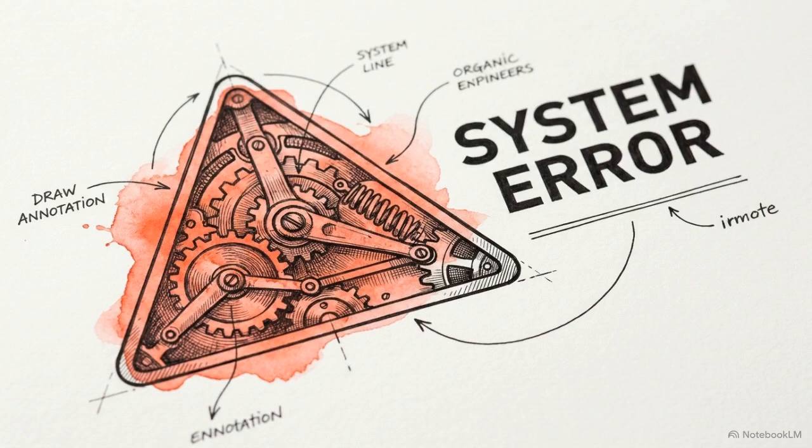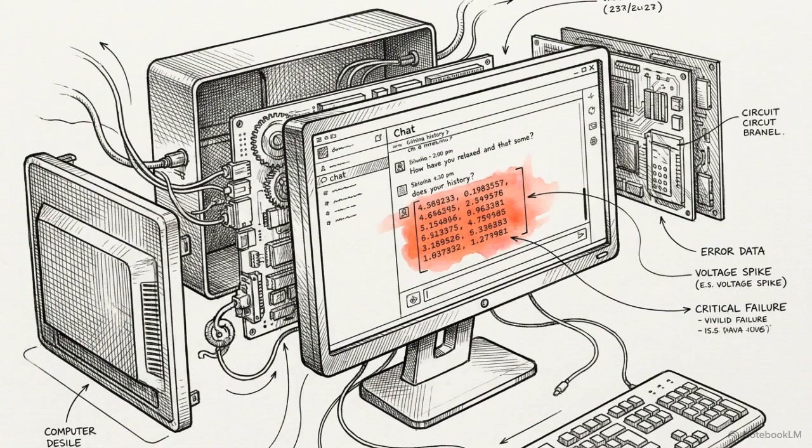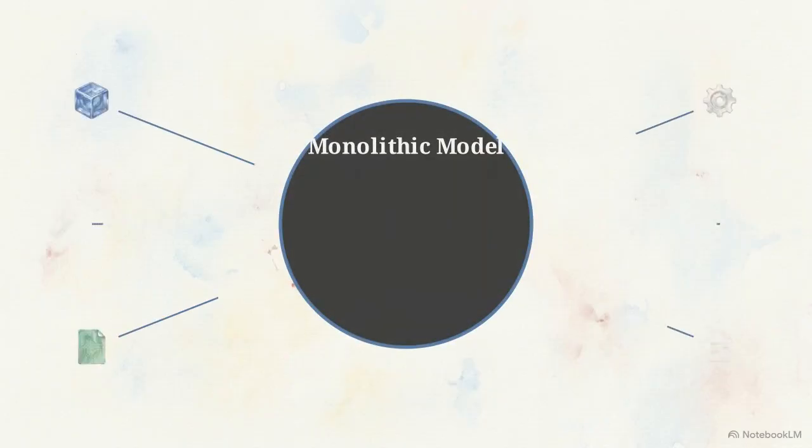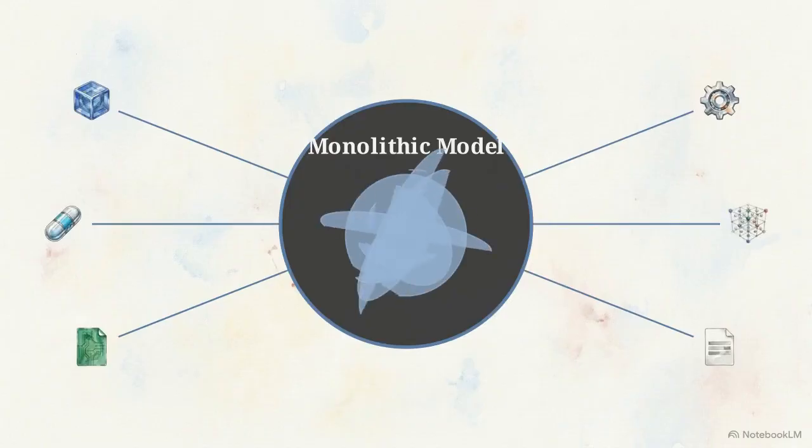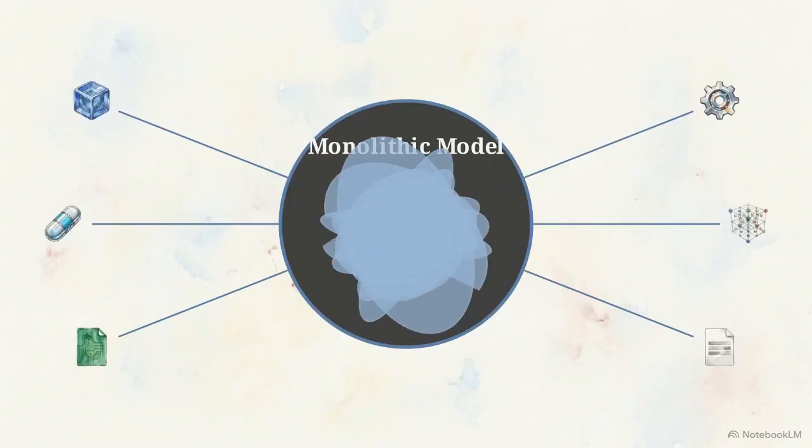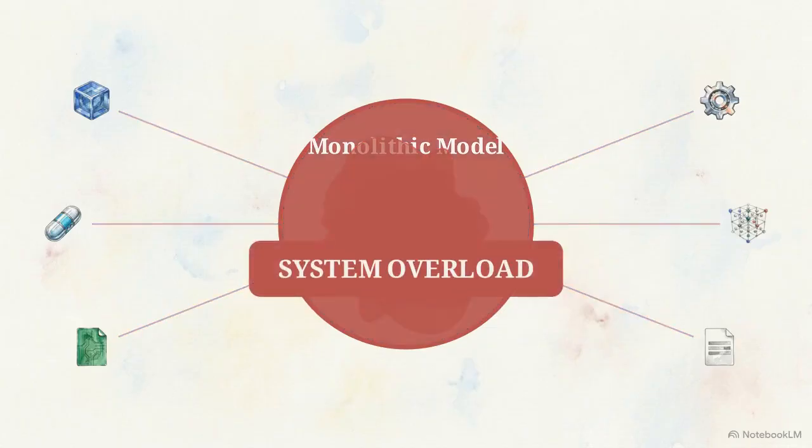The breakdown usually happens in one of two ways. First, there is information failure. When a model lacks specific facts, it tends to guess, inventing plausible-sounding answers without evidence. Second, there is execution failure. If you feed one model too many complex competing instructions at once, it loses the thread and botches the workflow entirely.